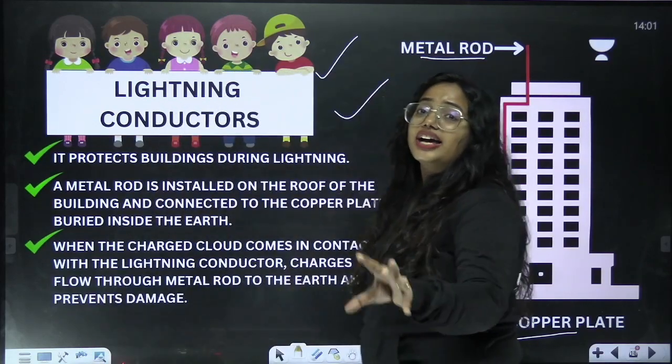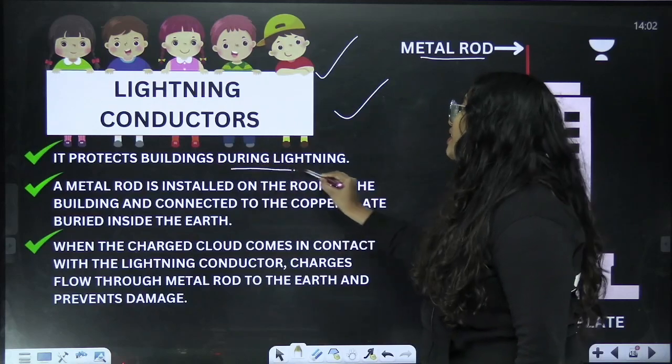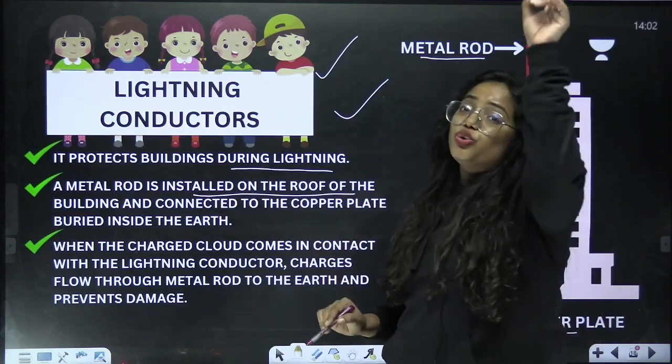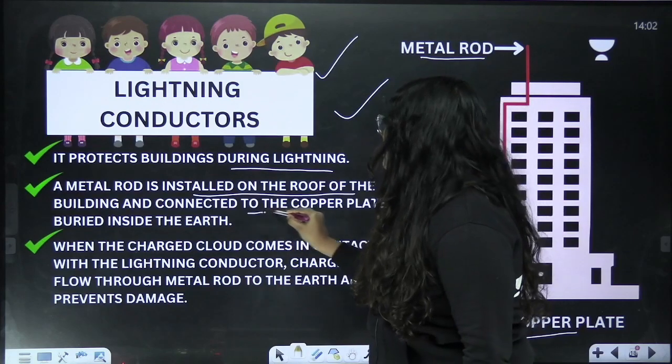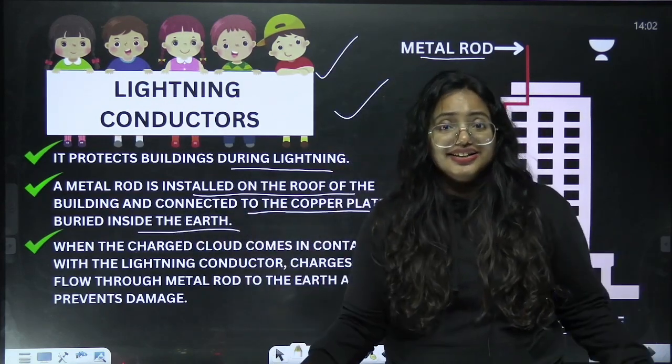This is actually a kind of safety precaution. It protects buildings during lightning, and a metal rod is installed on the roof of the building, connected to a copper plate buried inside the earth.